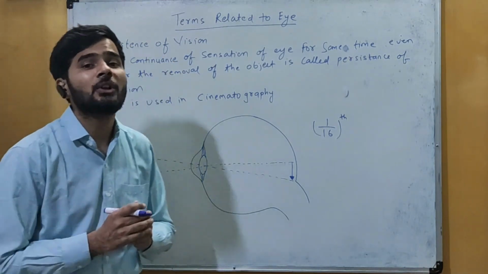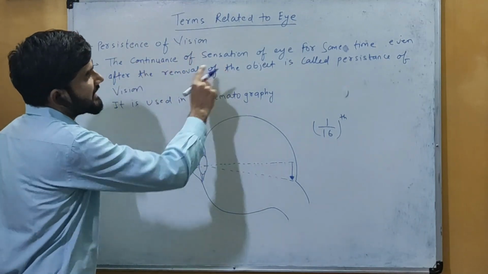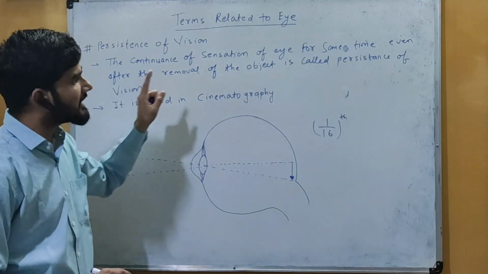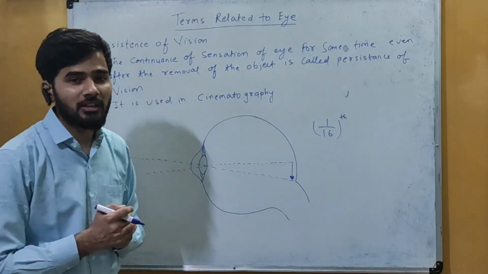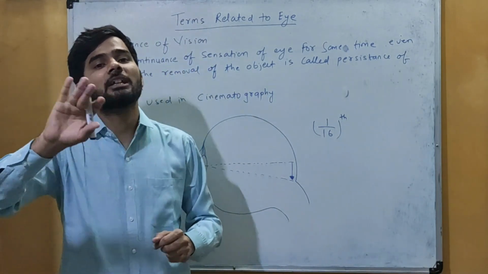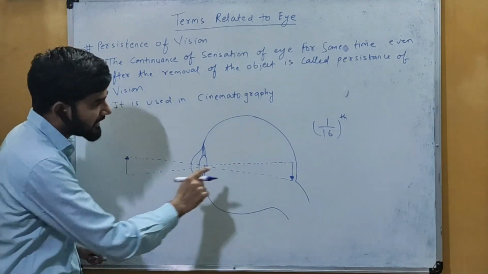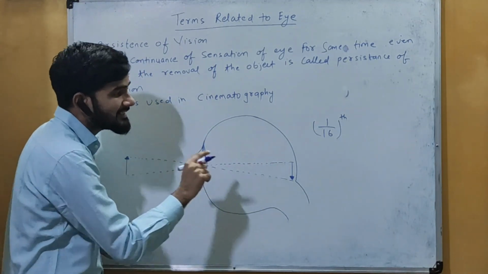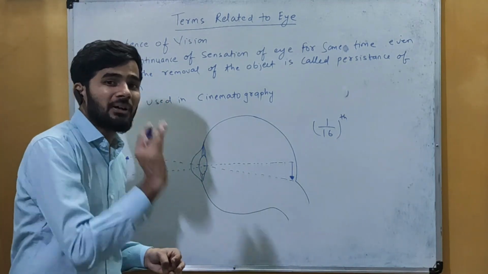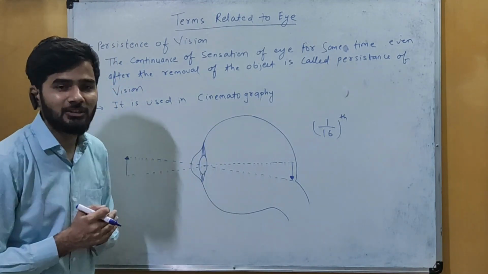the persistence of vision. Now what this persistence of vision is, the continuance of sensation of eye for some time even after the removal of the object is called as persistence of vision. It means the retention of the image on the retina even after removal of the object. अगर ये ऑब्जेक्ट हम यहाँ से हटा भी रहे तो भी क्या होता है, ये जो इमेज है यहाँ पर it will remain there for 1/16th of a second, and you can say the image persists there for this much time, and that is called as the persistence of vision.